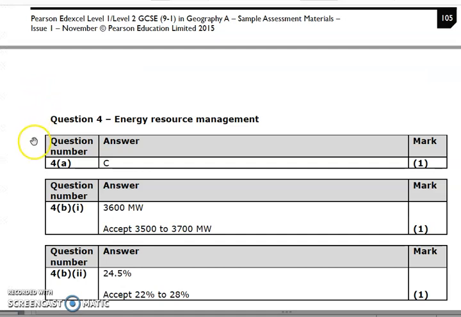So we can see the answers that we have. For 4A it was C. For 4B, 3,600, so the 4,000 minus 400, but you can see there is a little bit of room for error there. And then 24.5%, but again, because it's difficult to read exactly, there was room for error there as well. So mark, see how you've gone. Can you work out, if you got it wrong, why you got it wrong?